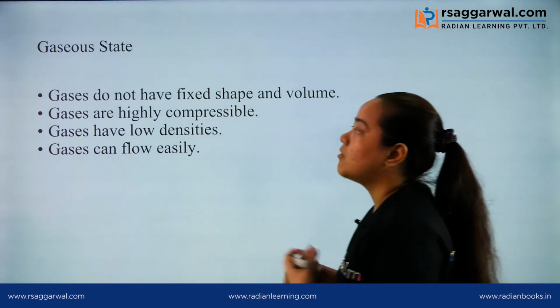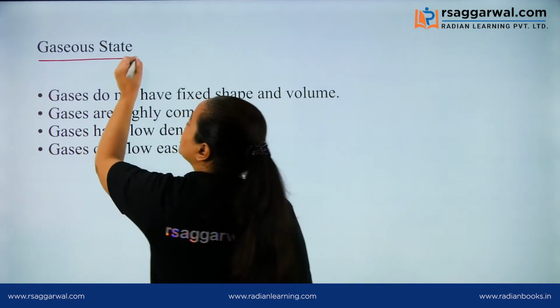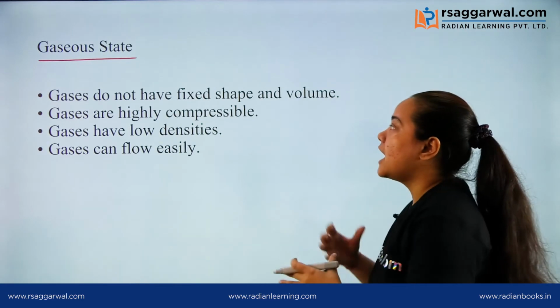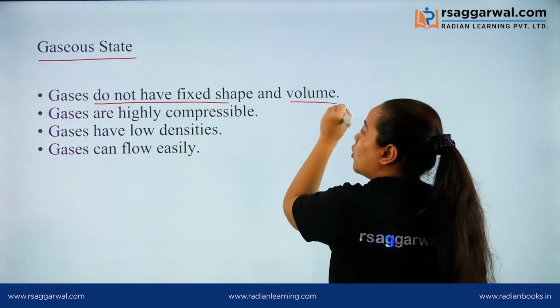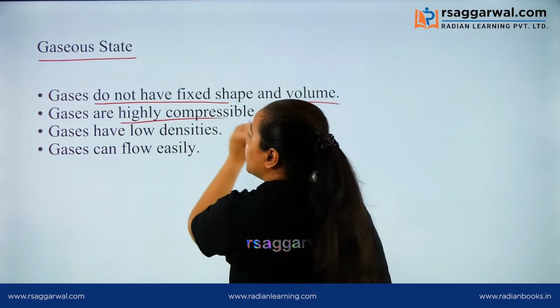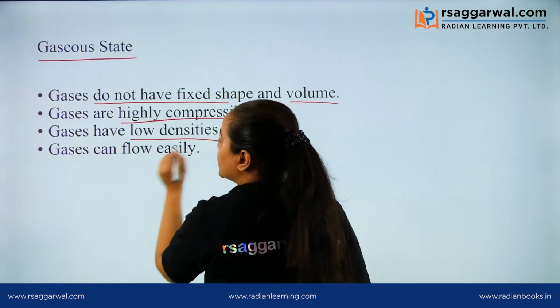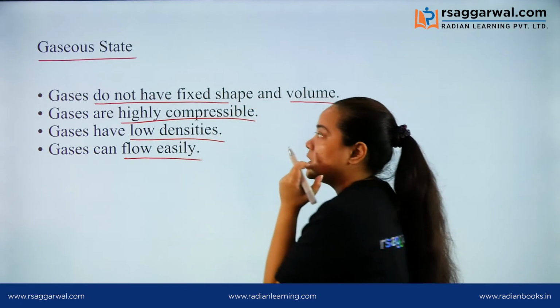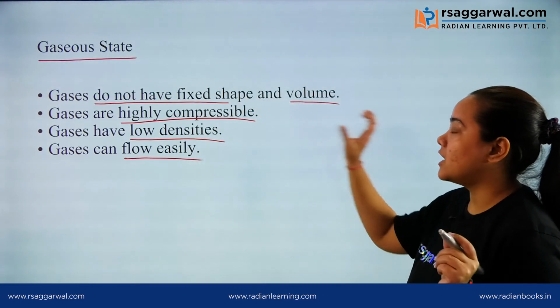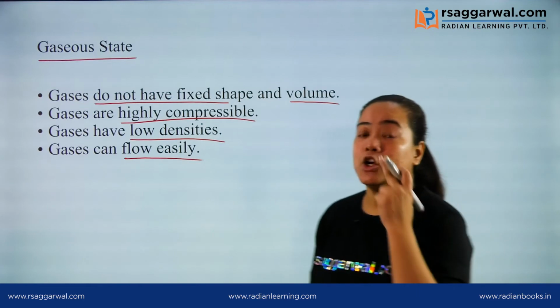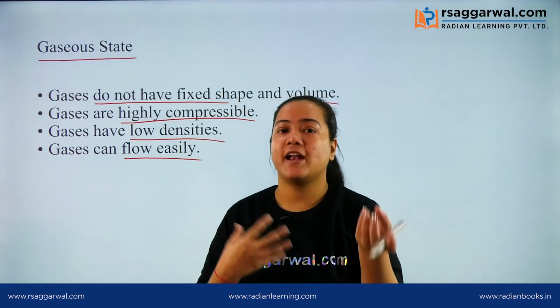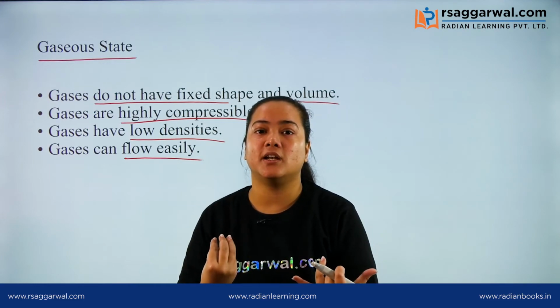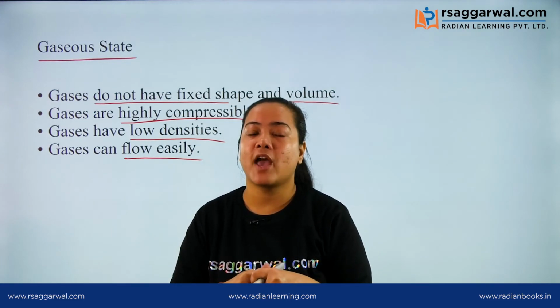Now let's discuss our third state of matter, which is the gaseous state. Gases do not have fixed shape and volume. Gases are highly compressible. They have low density and can flow easily. First, gases do not have fixed volume and shape. The air present around us and the oxygen which we breathe in are examples of gases.